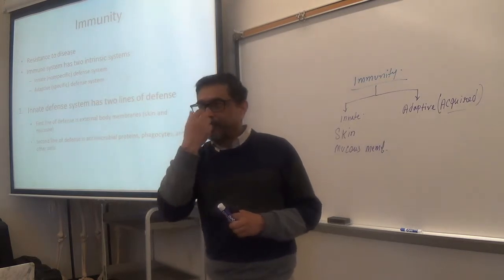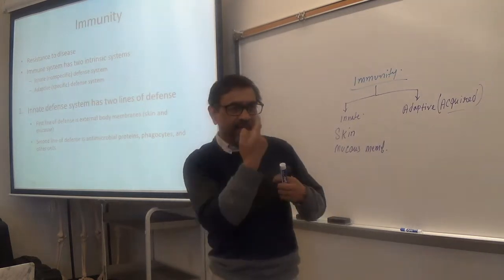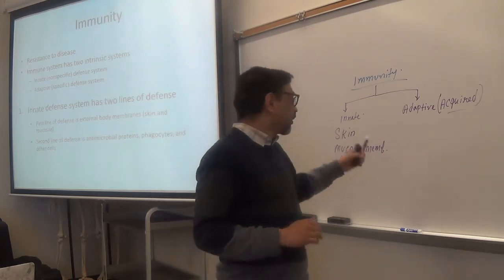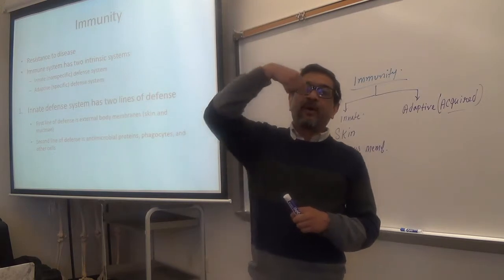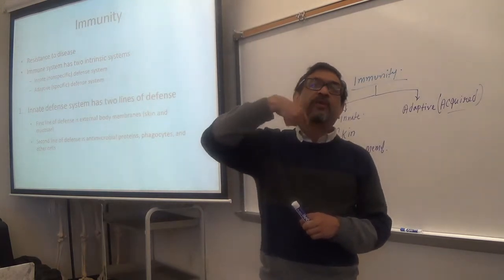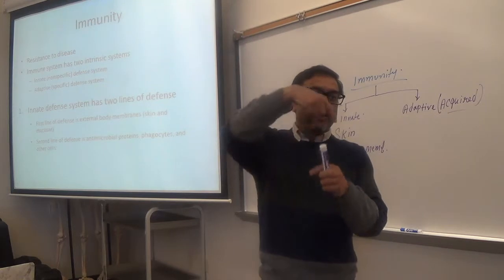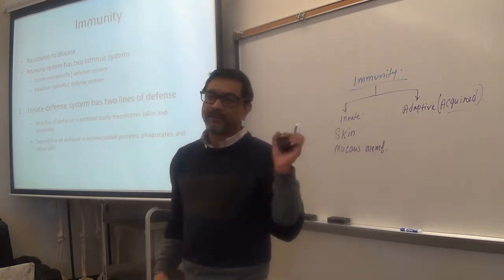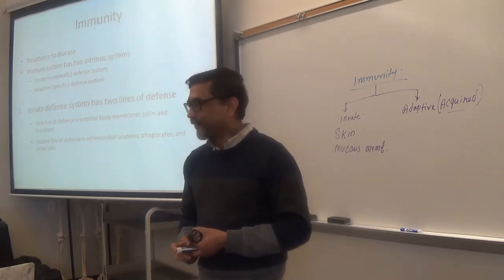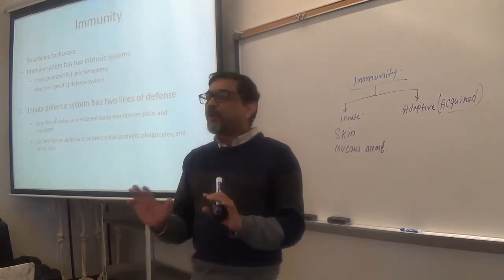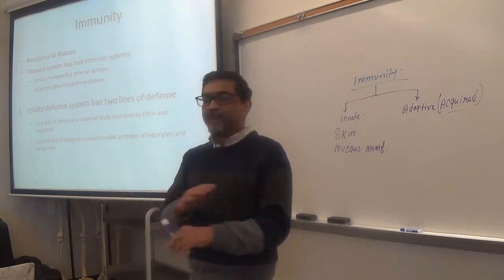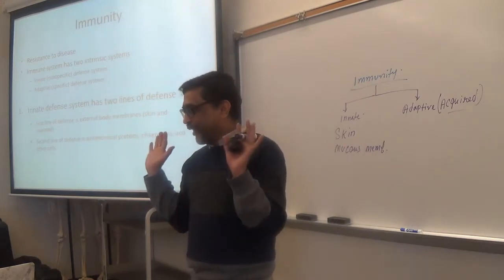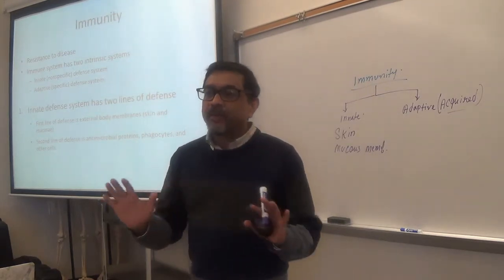Inner lining of the respiratory tract, your nose, trachea, larynx. Inner lining of your GI tract, your mouth, your esophagus, intestine. Those are the mucous membranes. Make sense? Everybody gets skin and mucous membrane by birth. So those are innate.